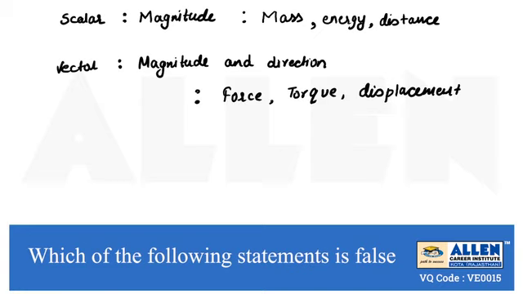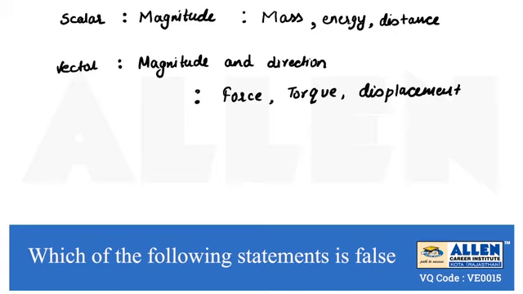Fourth statement, that is, a vector has only magnitude whereas a scalar has both magnitude and direction. We have seen scalar requires magnitude and vector requires magnitude as well as direction, but this statement is saying the reverse of the same. Therefore it will be a false statement.